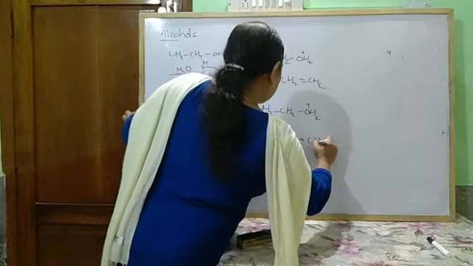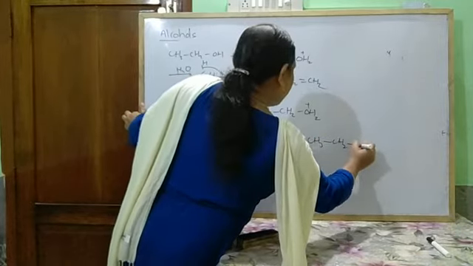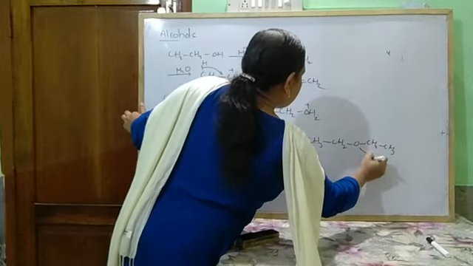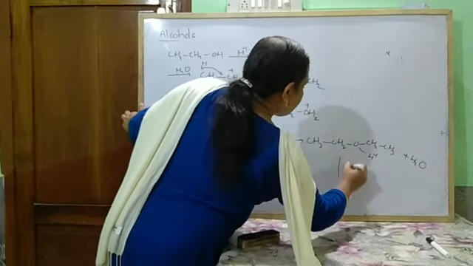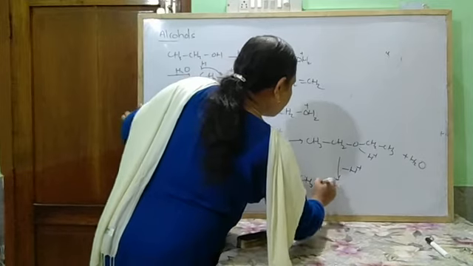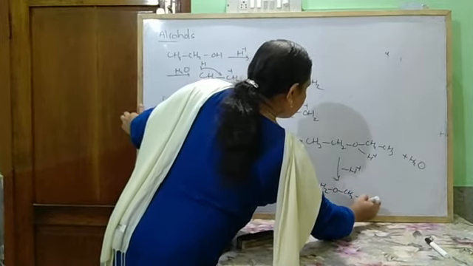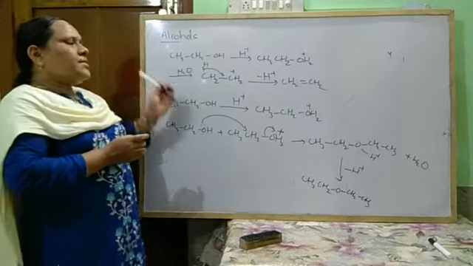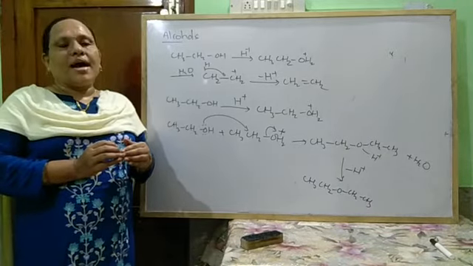In this way it forms CH3CH2OCH2CH3 H plus plus H2O. And from this H plus is removed and it forms CH3CH2OCH2CH3. Okay, so this is a broad view or a quick revision about alcohols.